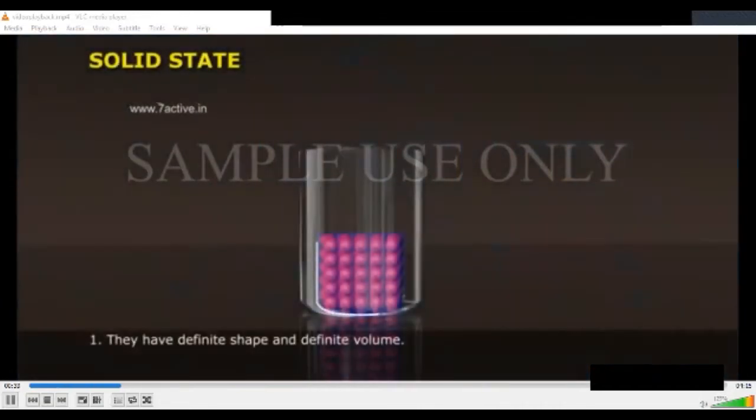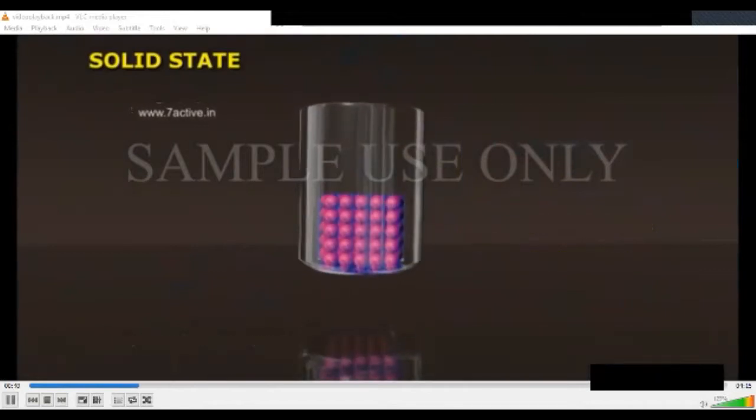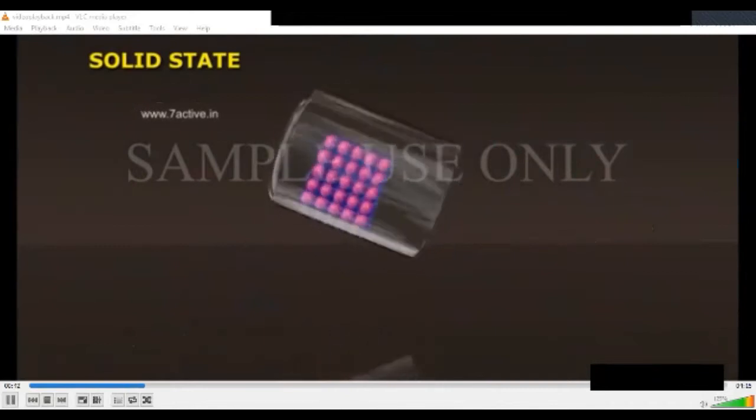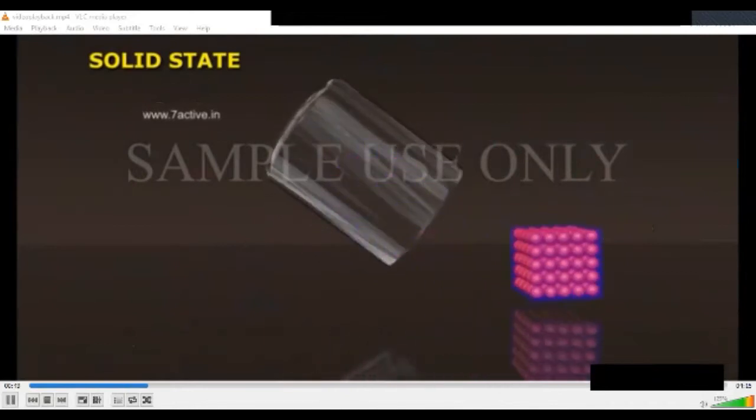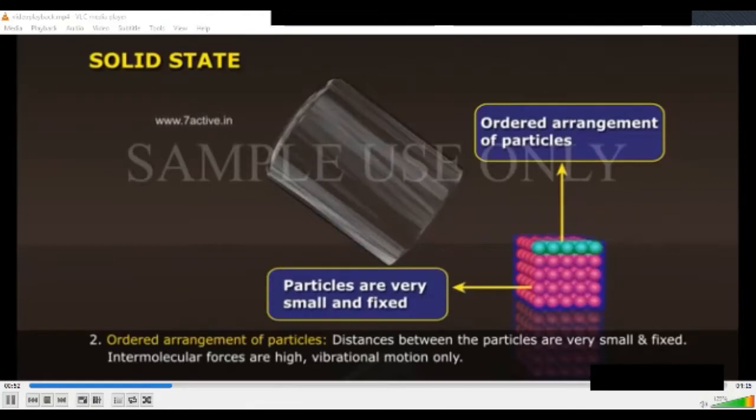Just listen carefully. Solid state. 1. They have definite shape and definite volume. 2. Ordered arrangement of particles. Distances between the particles are very small and fixed. Intermolecular forces are high.